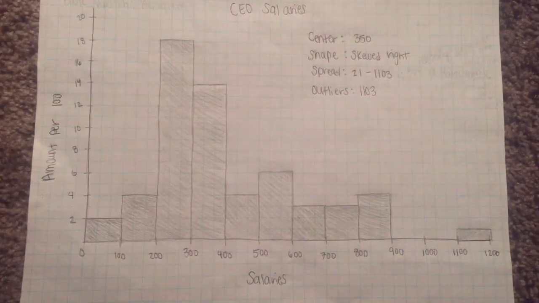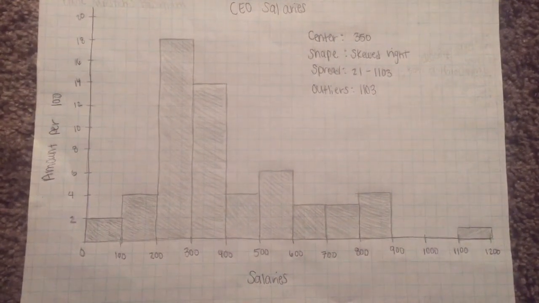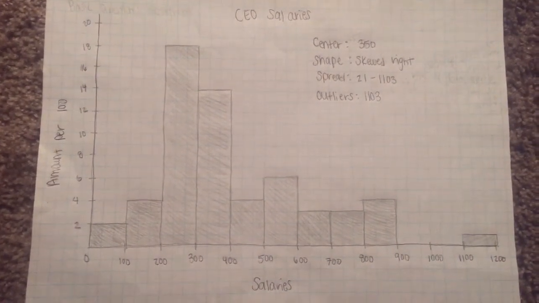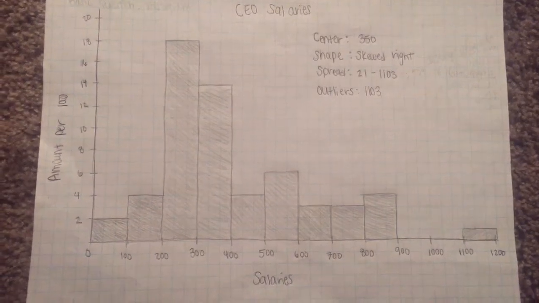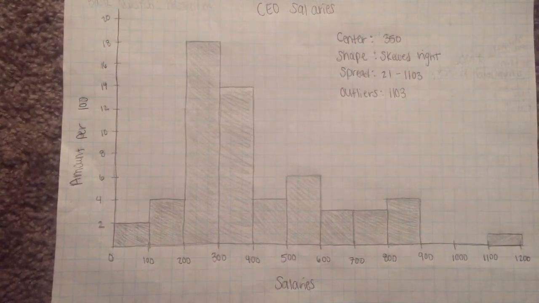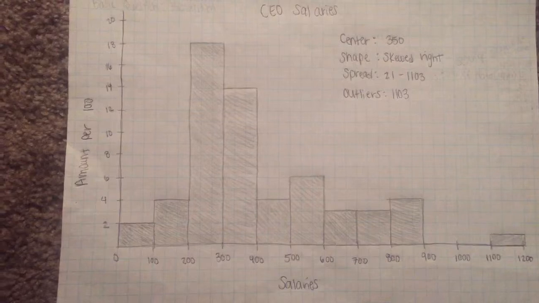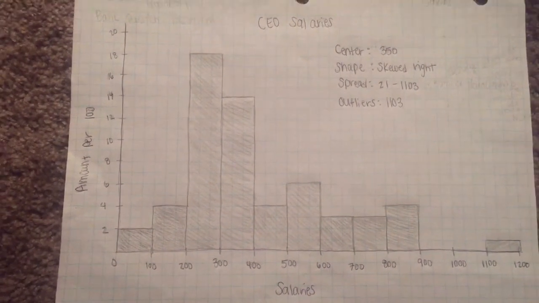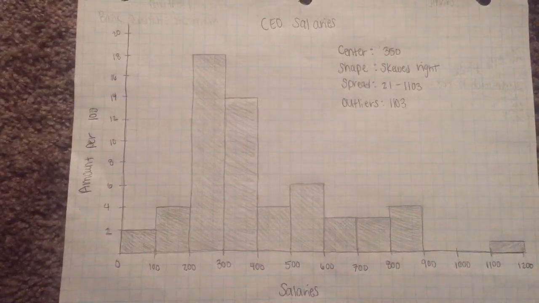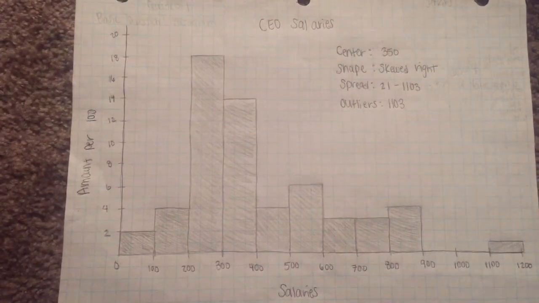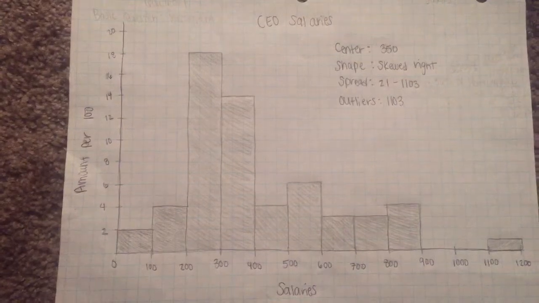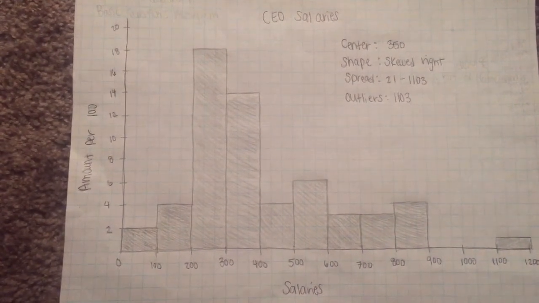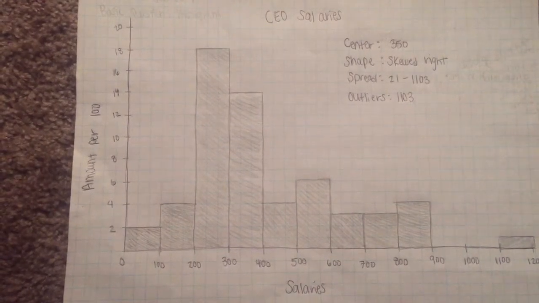The center of this data is approximately 350 because 50% of the data fall above 350 and 50% fall below 350. The shape of this data is skewed right because most of the data fall in the lower end of the graph, with a tail making it skewed to the right. The spread of the data ranges from 21 to 1,103. The outlier affects the way the distribution is spread out over the graph.